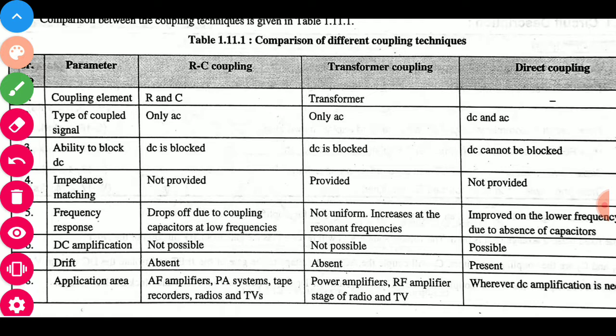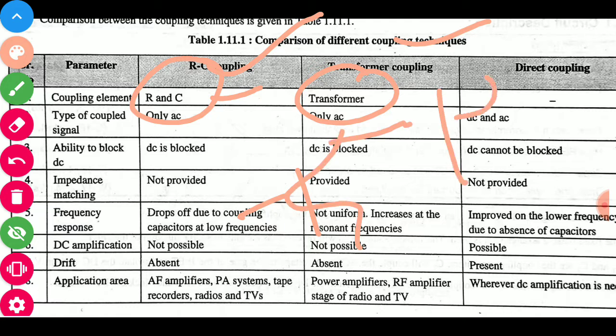In RC coupling, the coupling element is R and C. In transformer coupling, the coupling element is a transformer. In direct coupling, there is no element available. The first stage is directly connected to the second stage, with no coupling element.